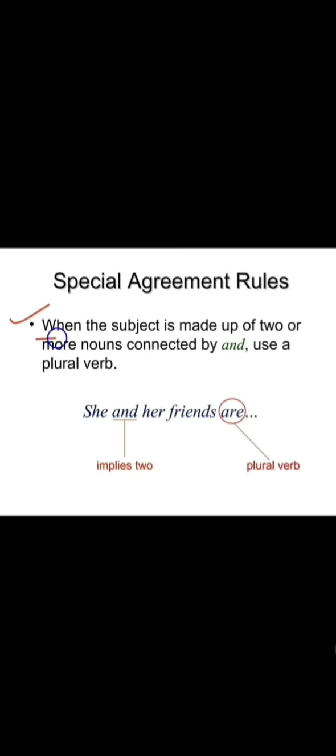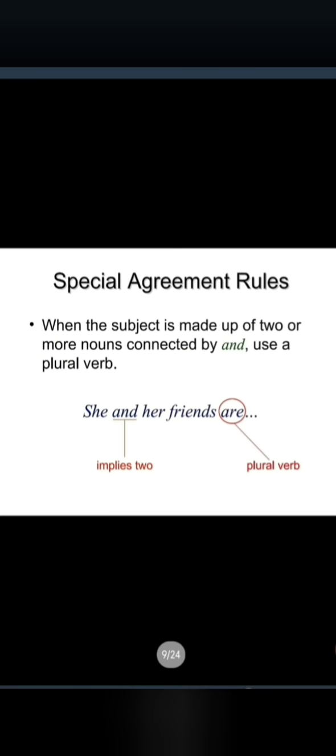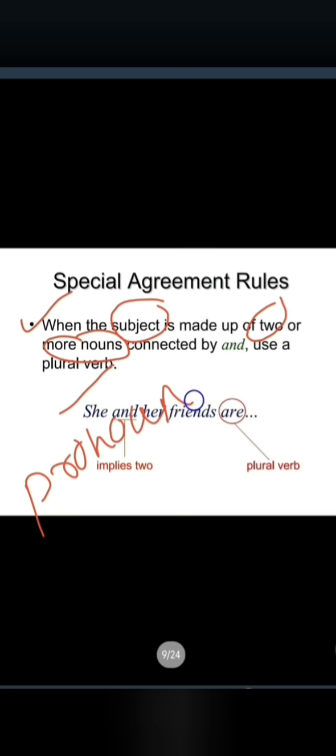When the subject is made of two or more nouns or pronouns connected by and. Just add this extra thing over here, pronouns. Make it fast, write down in your notebook.